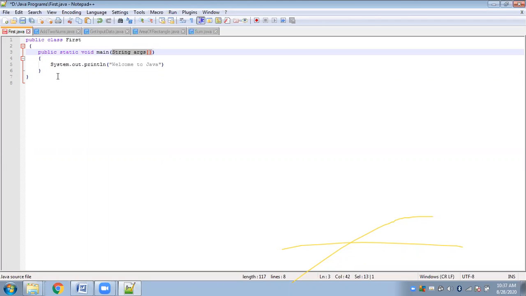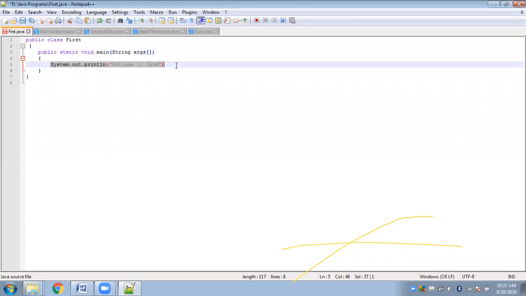Now you come inside the main function. I think you have understood till here. You have understood this and this. Now you come inside the main function. Here we have only one statement.